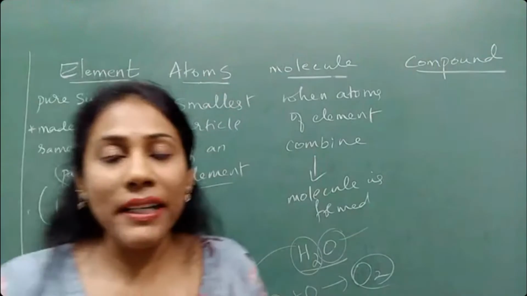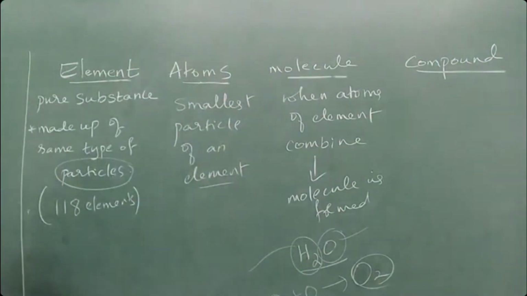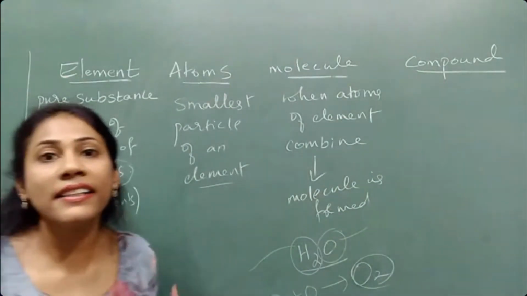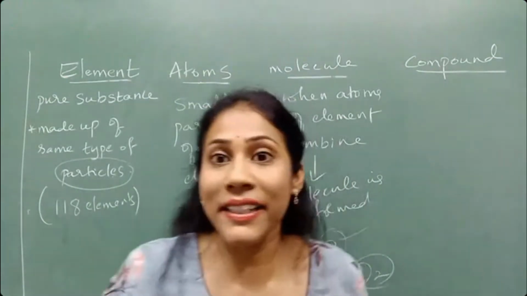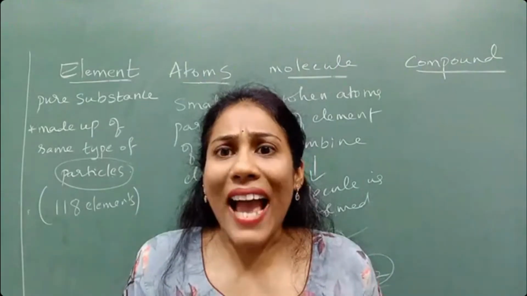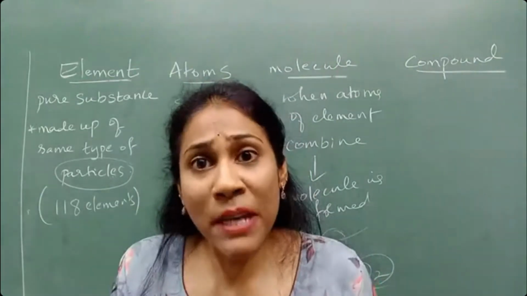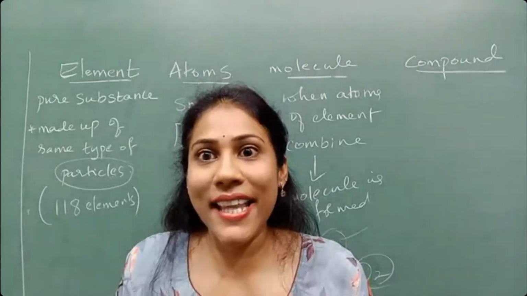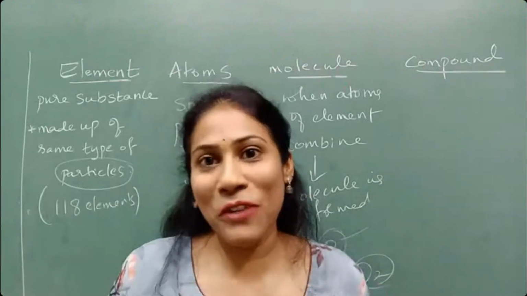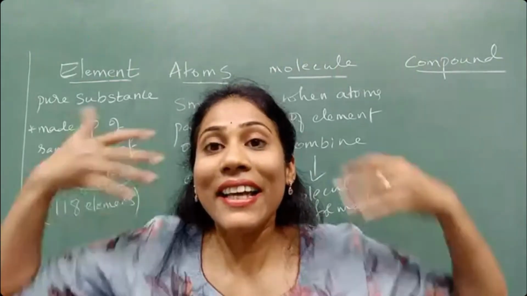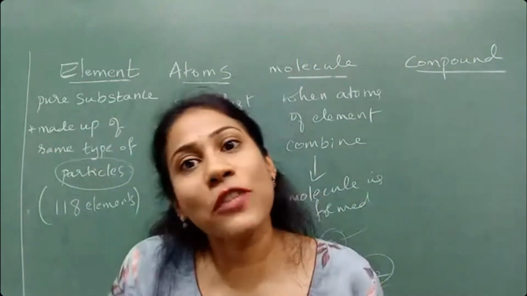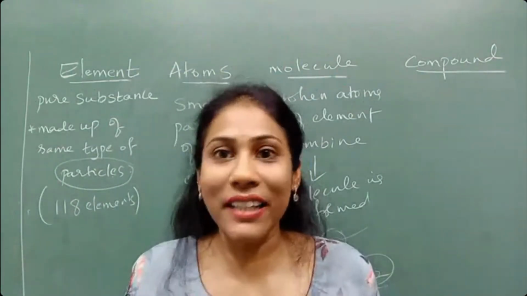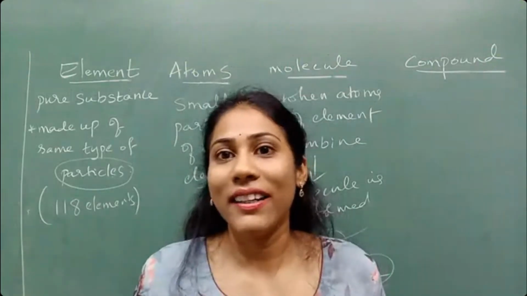So one example I'll tell you. See, when I go from here to here, what do you say? Nalini ma'am is walking. But actually, which part of my body is walking? Legs. So you don't specifically say leg of Nalini ma'am is walking. So here Nalini ma'am is element, and leg is what? Atom. So do you say leg of Nalini ma'am is walking? No, no. Nalini ma'am is walking, right?